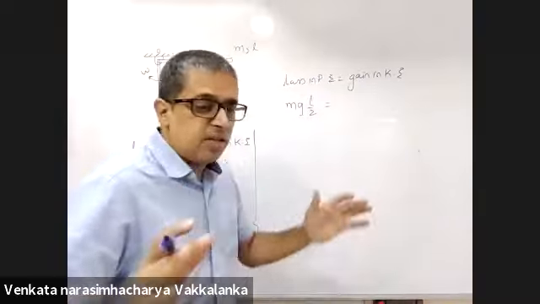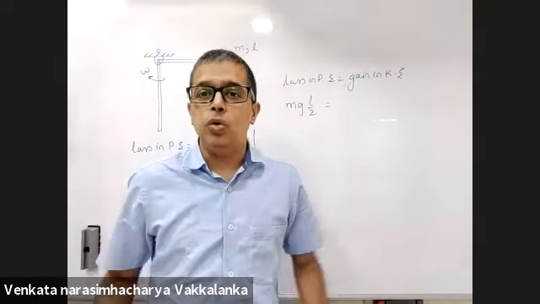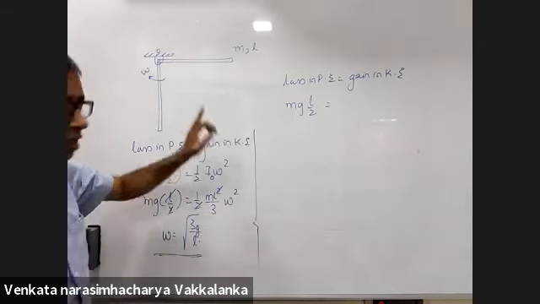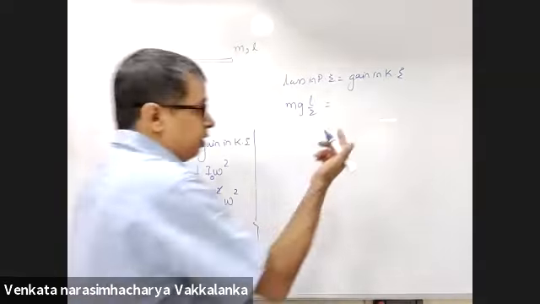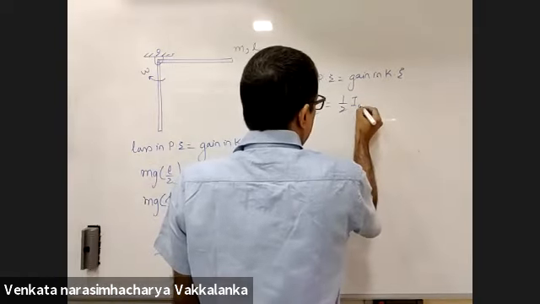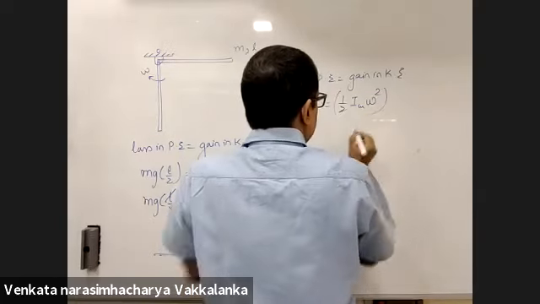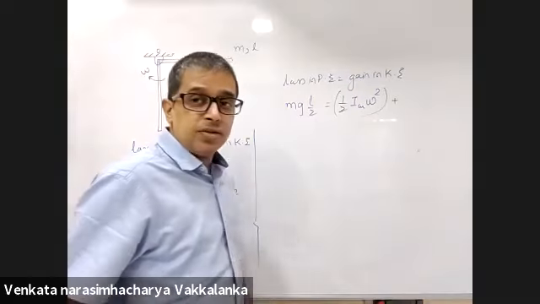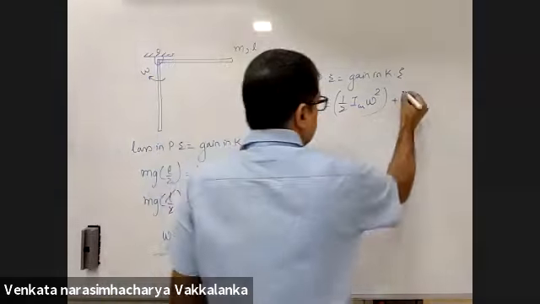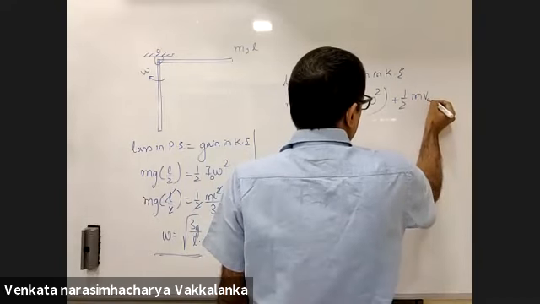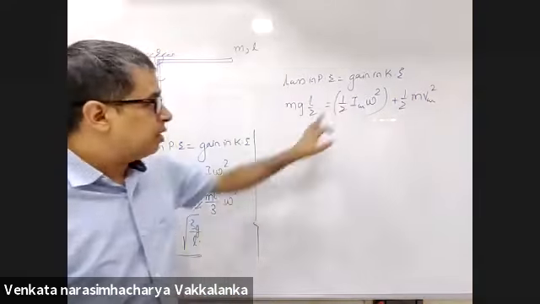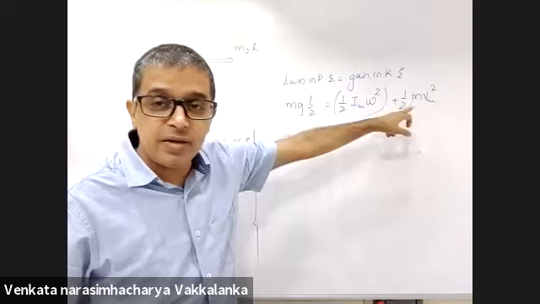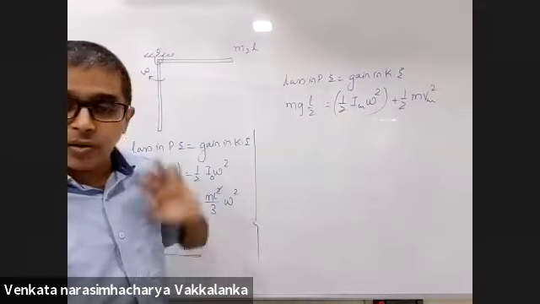Now kinetic energy, I will go by the thumb rule. I will go by the formula. I cannot recognize and I am not sure that it is pure rotation about this. Then what will your value be? Half I CM omega square, kinetic energy of the body about its center of mass, plus kinetic energy of center of mass with respect to ground, half m v CM square. This is what you derive.